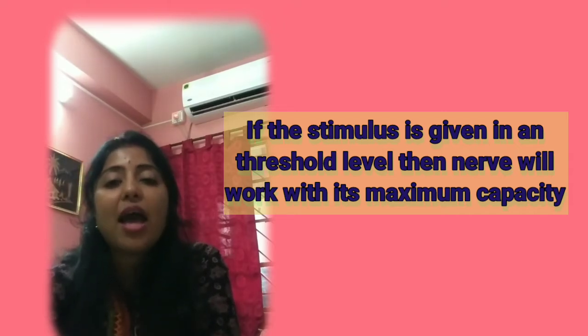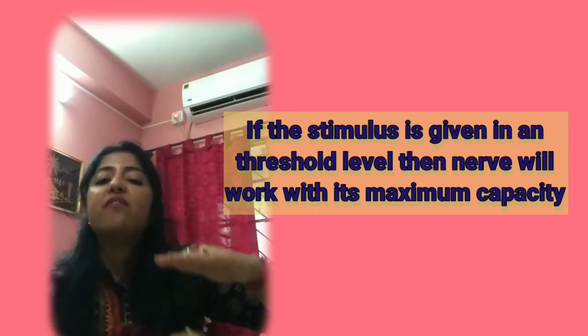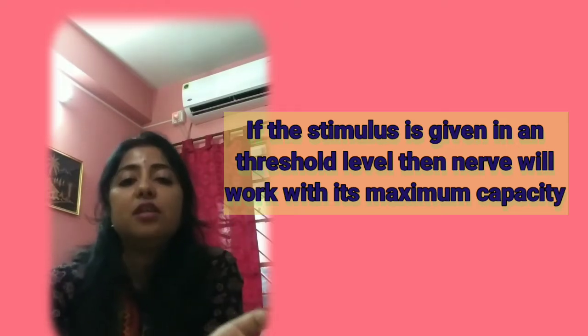Okay, that means we have come to the conclusion of this. If the stimulus is given at threshold level, then the nerve fibers will be excited greatly. But below this threshold level, nerves will not be excited. That means none. All means it will be excited while the stimulus is at a maximum level, that means threshold level, and none means if the stimulus is given below the threshold level, nerve fibers will not be excited.